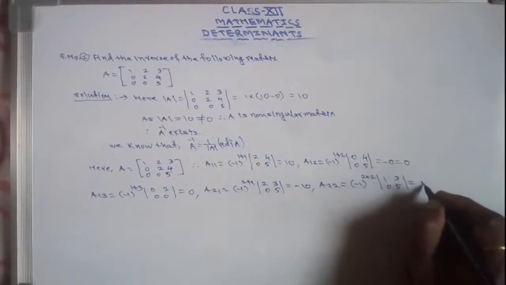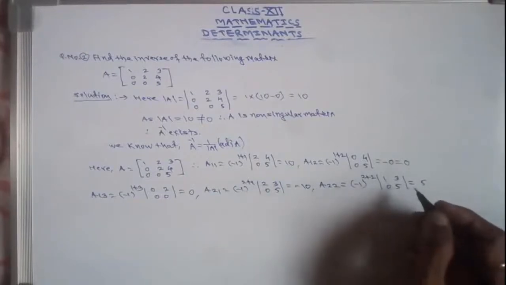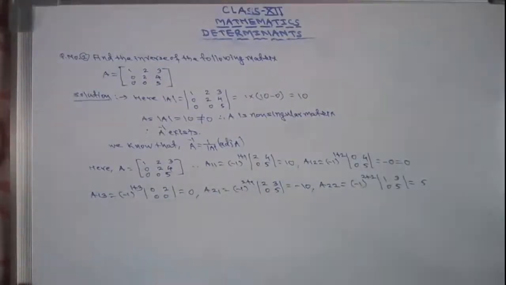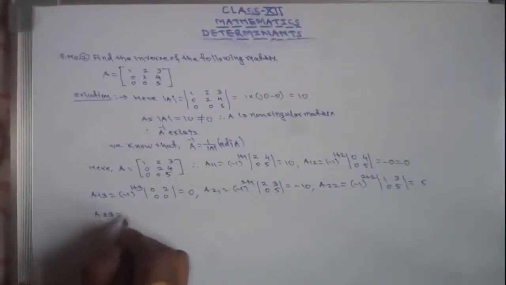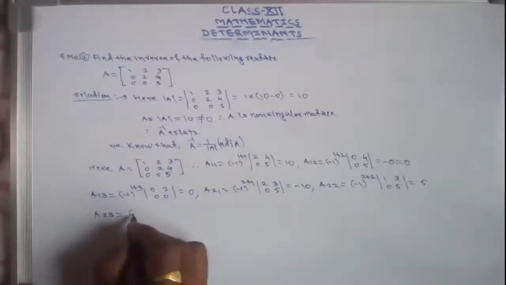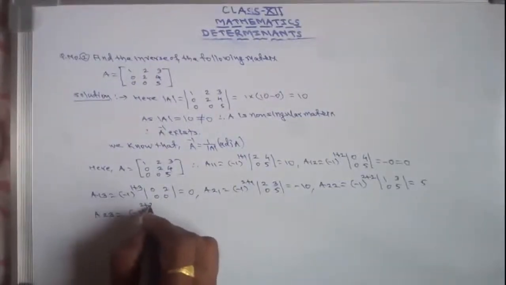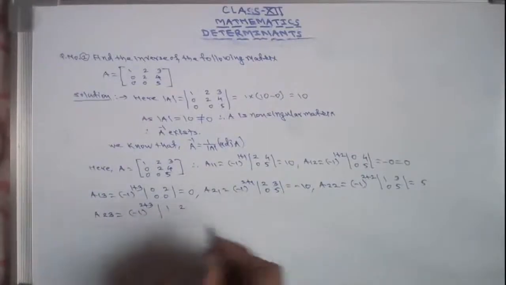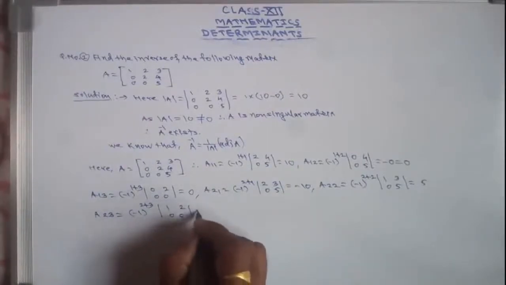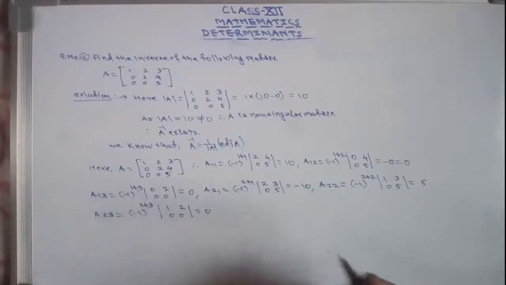So this equals 5 minus 0. A23 is minus 1 raised to the power 2 plus 3 into determinant 1, 2, 0, 0. That is 1 into 0, this is 2 into 0, again 0.